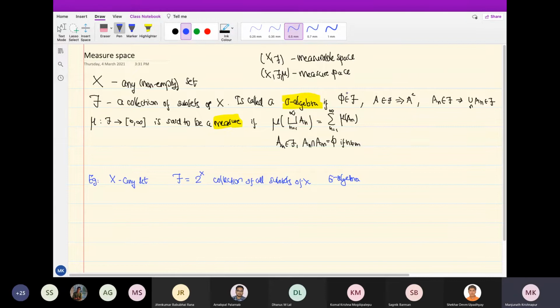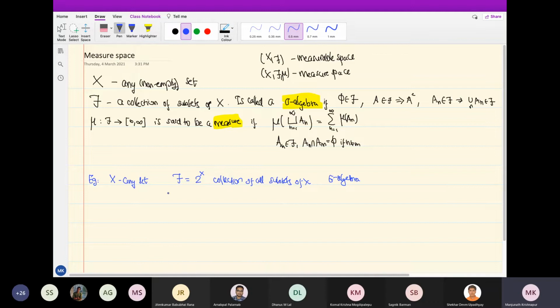Right? The empty set is there. It's closed under complement, because if A is a subset, A complement is a subset. If the A_n are subsets, the union of A_n is a subset. Not even just countable unions, even uncountable unions are fine.